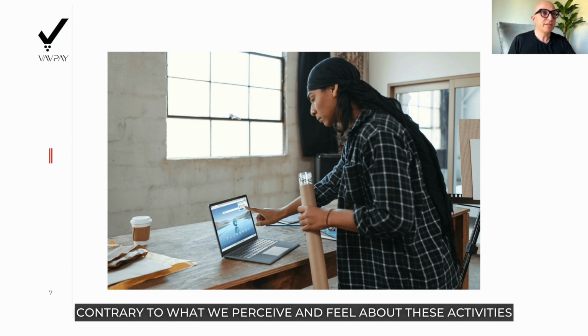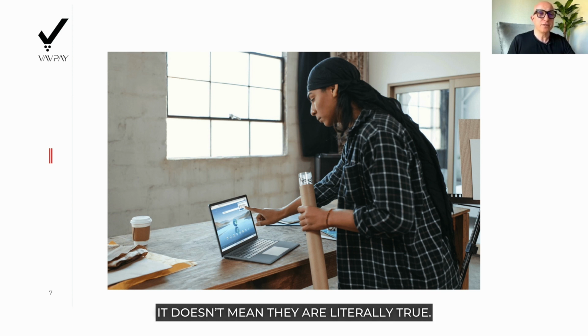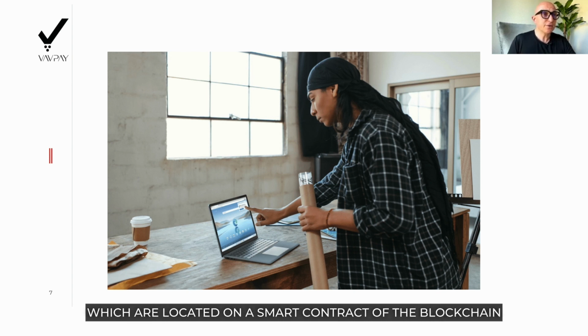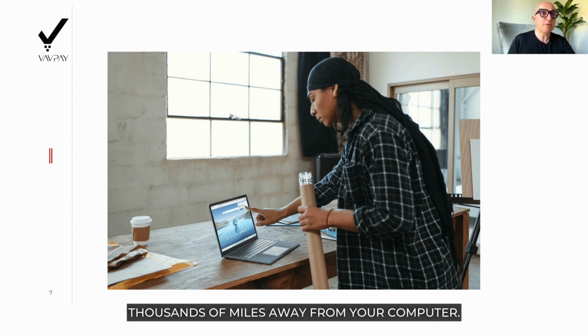Contrary to what we perceive and feel about these activities, it doesn't mean they are literally true. The activity of relocating an application only exists on the interface of the computer. The true world of this application looks completely different. It consists of hundreds of thousands of numbers, figures, codes, digits, and signs, which are located on the smart contract of the blockchain, thousands of miles away from your computer.